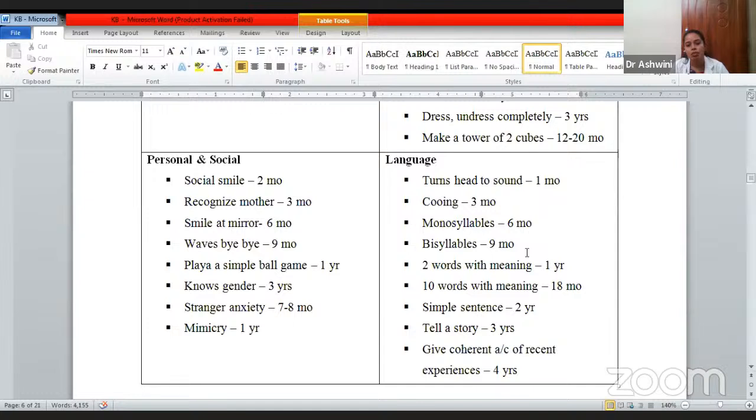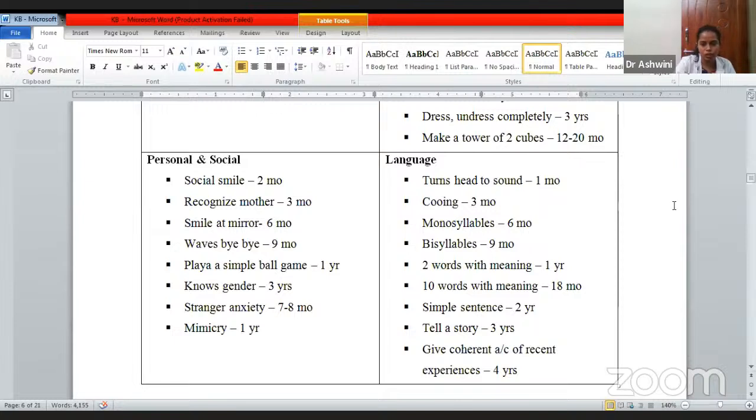Monosyllables by 6 months, bisyllables by 9 months. Two words with meaning. It should be able to say two words and know their meaning, like glass or food or milk. That has to be attained by completion of 1 year. 10 words with meaning by 18 months. Simple sentence formation has to be completed by 2 years. Telling a story by 3 years. Gives a coherent account of recent experiences.